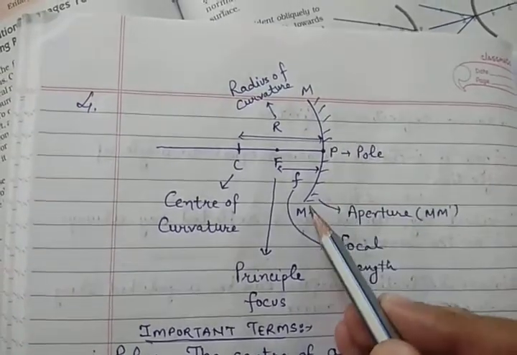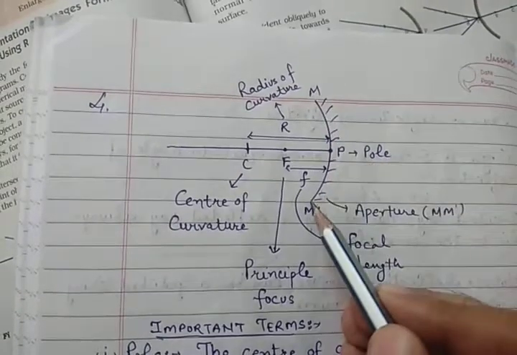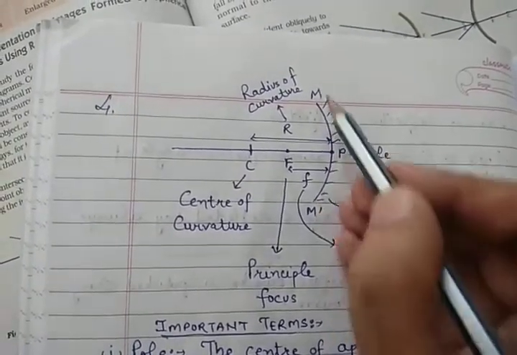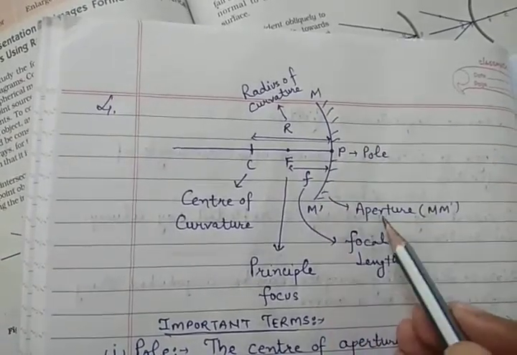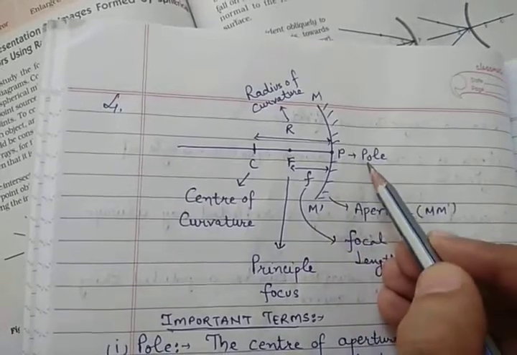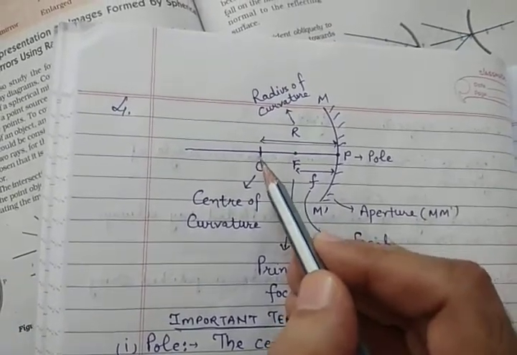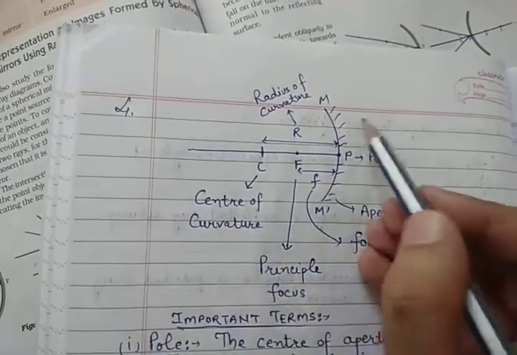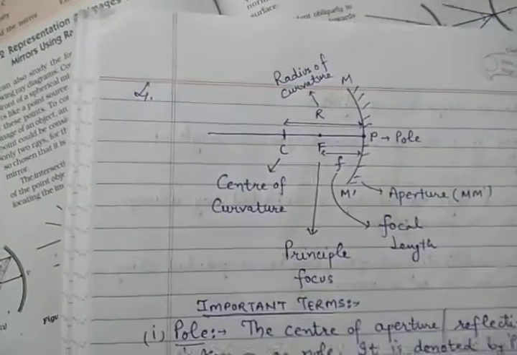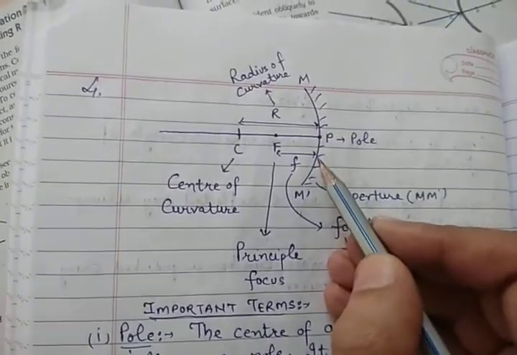This is again a concave mirror. It has a pole. You can see M dash, this curved shape of the mirror. This M dash is known as the aperture. P, the center of the aperture, is the pole. Clear? And here I have written C. C is the center of curvature. How? Because it is a part of a sphere, since we know it's a spherical mirror.